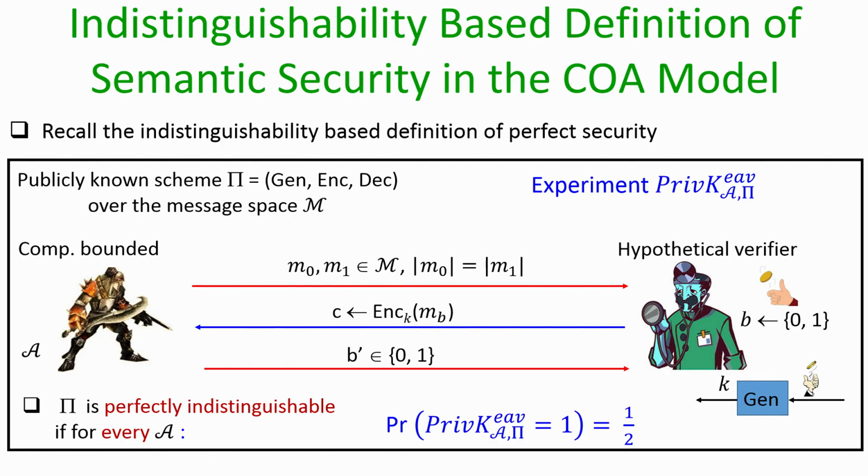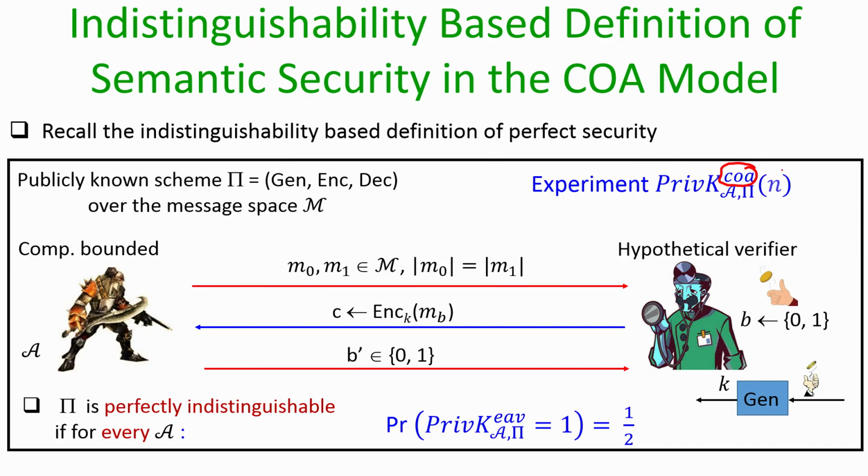We will not be considering an adversary whose running time is computationally unbounded. Consequently, the name of the experiment is going to be priv k COA A pi n. Instead of saying EAV, I am now calling this experiment COA to denote that this is the indistinguishability experiment in the ciphertext only attack model.